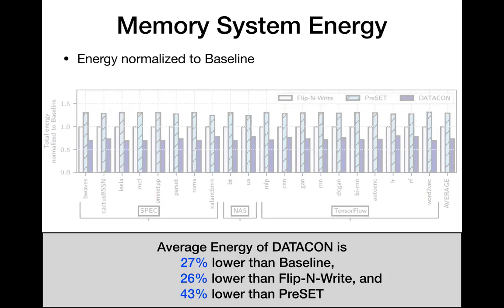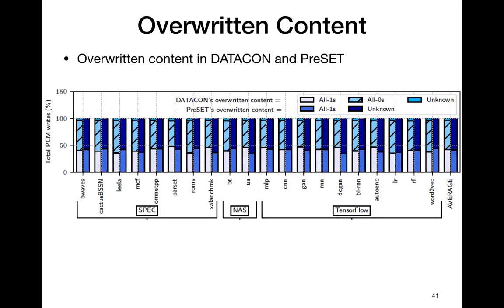To understand the significant performance and energy improvement of DATACON, we analyze the overwritten content in DATACON versus preset. We plot the fraction of PCM writes in DATACON distributed into writes that overwrite all zeros, all ones, and unknown content.